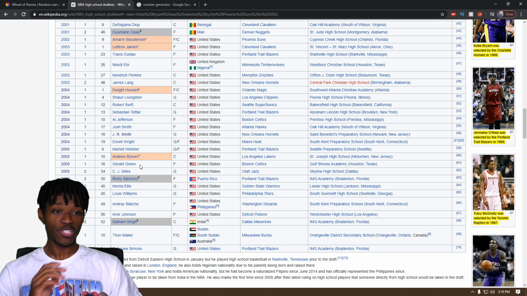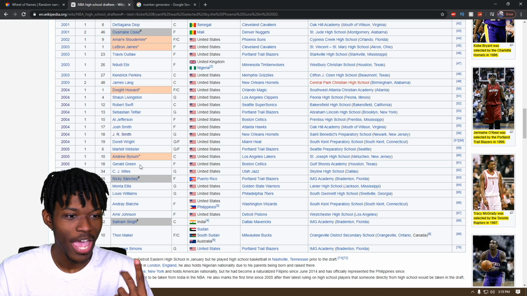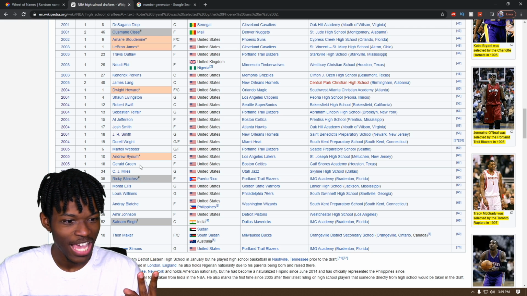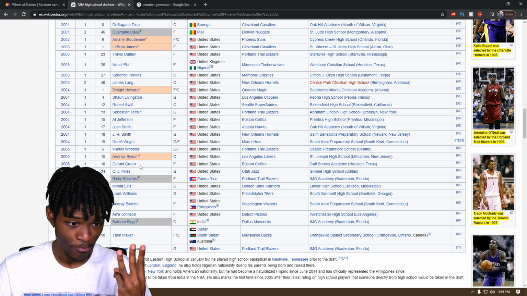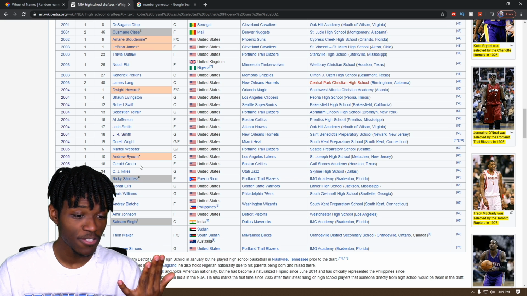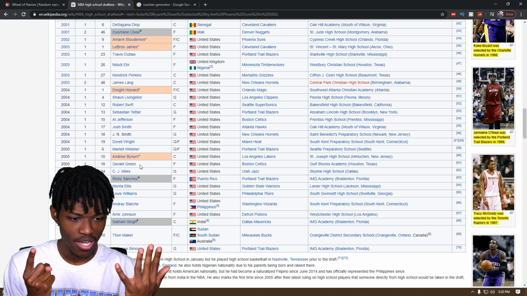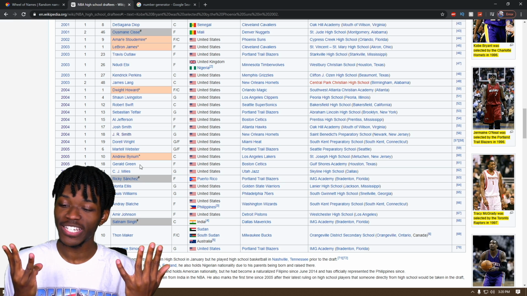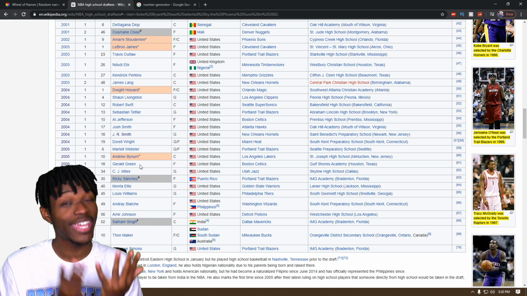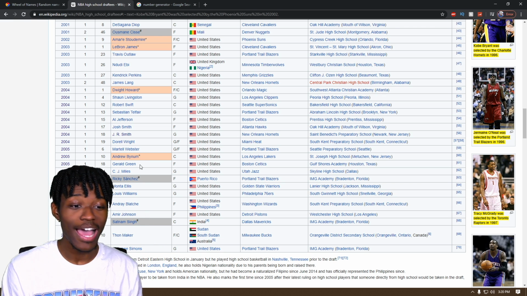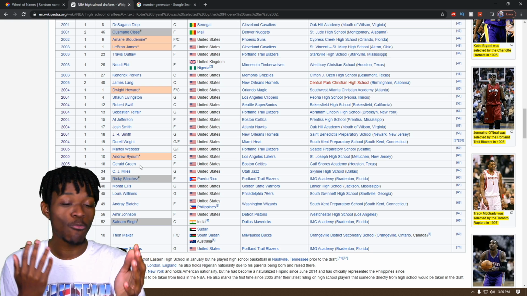Okay, so looking at our options here, we have A, LeBron James. We have B, Dwight Howard. Shaw Livingston retired. We have J.R. Smith, that's 3. Gerald Green is 4. C.J. Miles is 5. Lou Williams is 6. Thon Maker and Anthony Simons, that makes 8. I'm going to count Anthony Simons and Thon Maker, even though technically you may not want to, but I will.